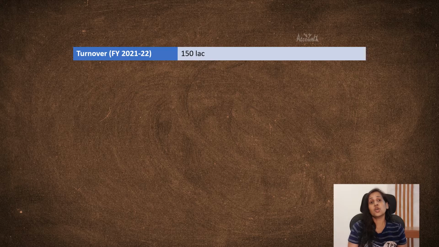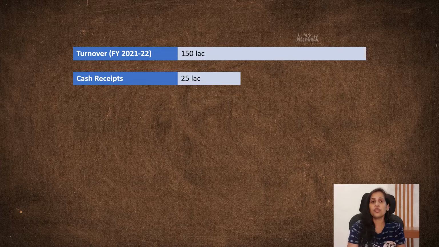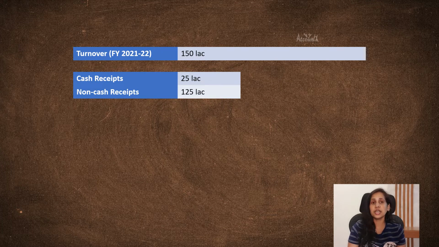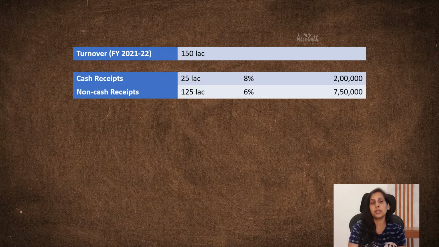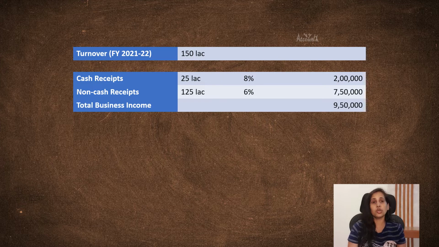To understand this better, let's consider a scenario. Let's say your turnover for financial year 2021-22 is 150 lakh. Out of this, cash receipts are 25 lakh and non-cash receipts are 125 lakh. Now, for this cash receipts of 25 lakh, you need to declare 8% as profit. So, 8% of 25 lakh would be 2 lakh. For the remaining 125 lakh at 6%, that would be 7.5 lakh. So, your total business income would be 9.5 lakh.